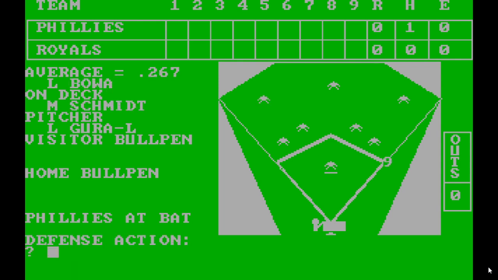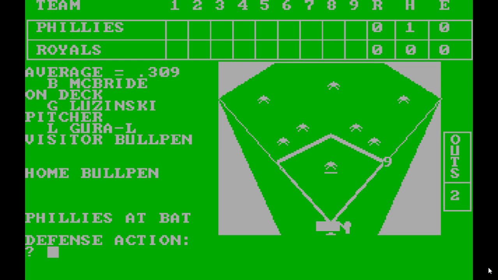And there's a single to left. And you can see the runner on first base. So I'm just going to pitch again. Shallow fly out. Line drive to pitcher, runners hold. I don't know if there's a way to get that text to slow down. The play-by-play disappears pretty quickly, so I'll just try to mention it as it happens.